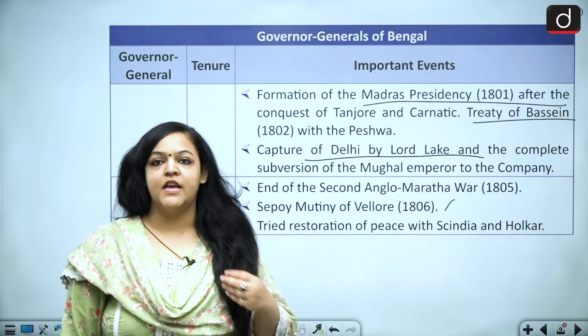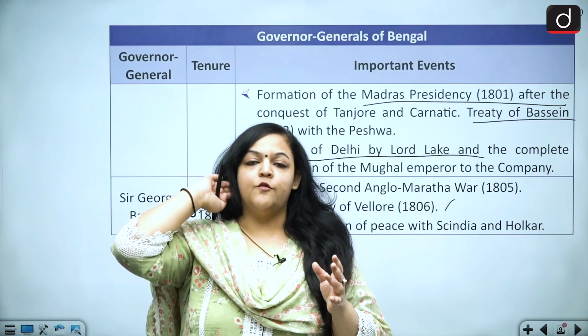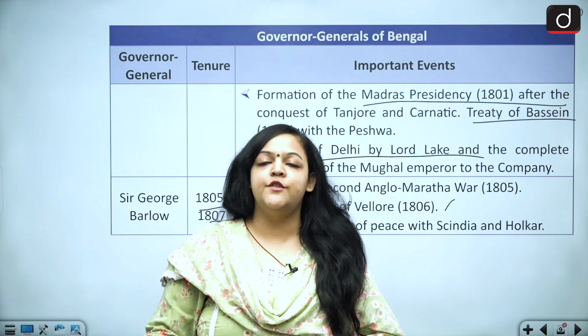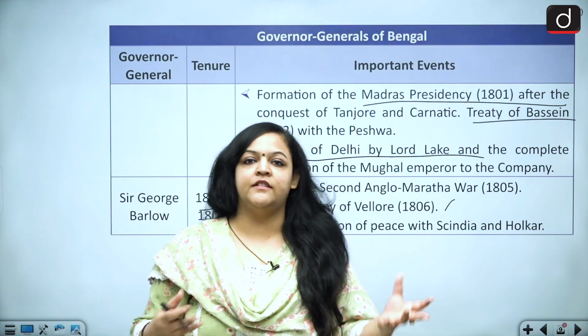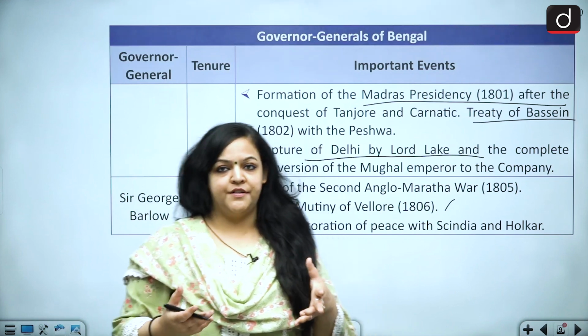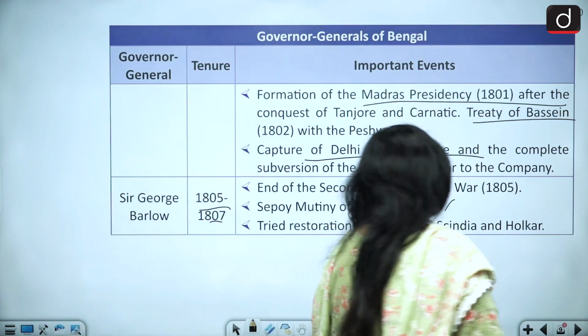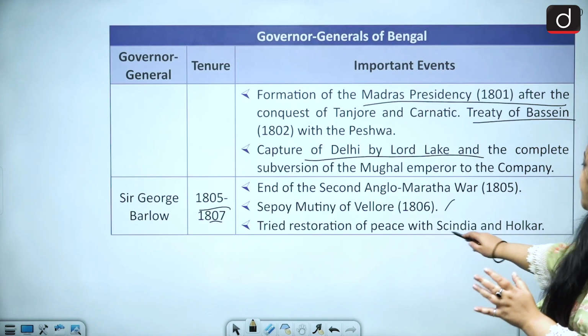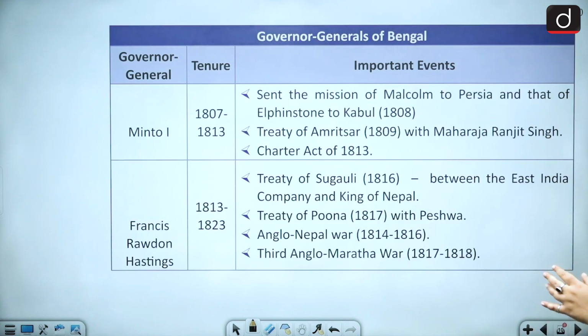Initially, the soldiers would be wearing a turban, right? They would be wearing their pugree. But then that was replaced by this leather French cockade kind of hat, which resulted in this mutiny. Fine. Then he also tried restoration of peace with the Scindias and Holkars.